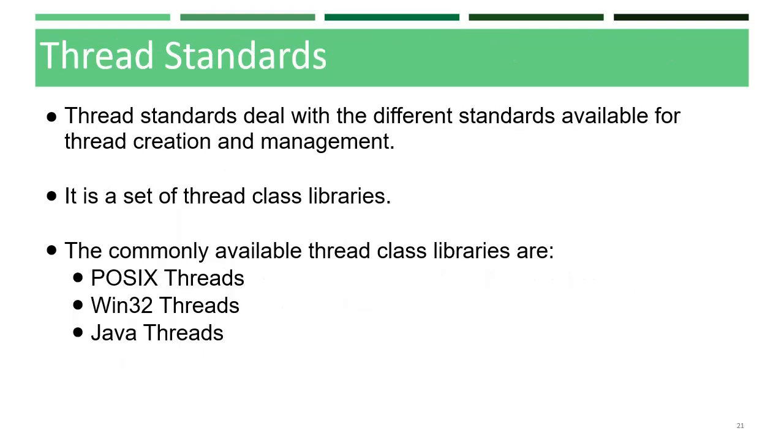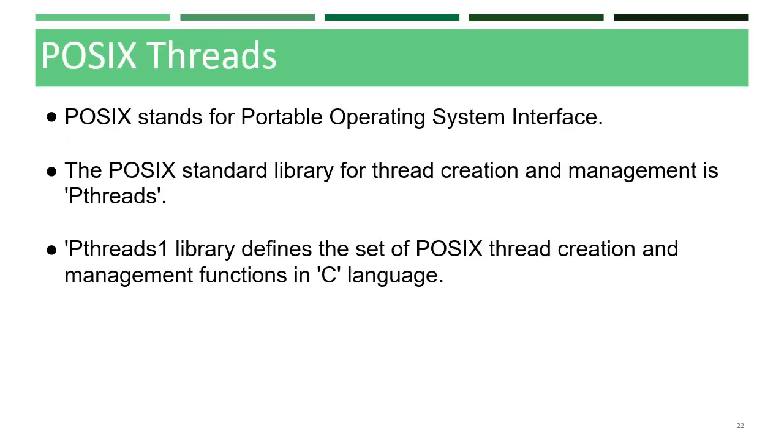Thread standards. Thread standards deal with different standards available for thread creation and management. These standards are utilized by the operating systems for thread creation and thread management. It is a set of thread class libraries. The commonly available thread class libraries are POSIX threads, Win32 threads, Java threads.